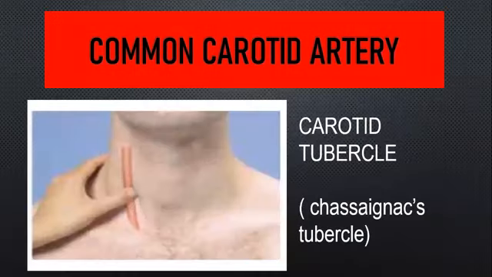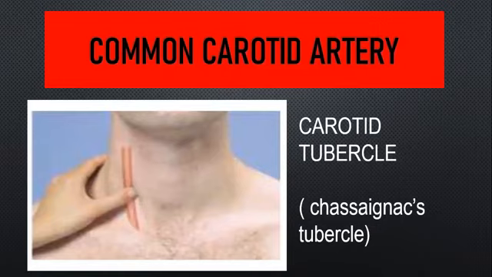Now what is the clinical anatomy? You have two clinical aspects regarding your common carotid artery. First important thing is your carotid pulse. So you need to observe this picture to understand how you check a carotid pulse. I told you the carotid artery is related to the transverse processes of the lower four cervical vertebrae, right?